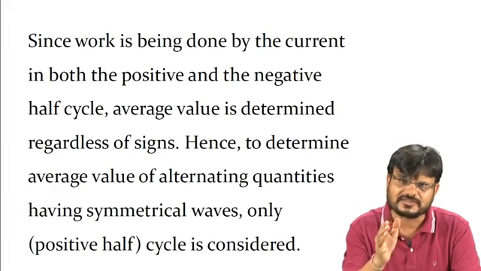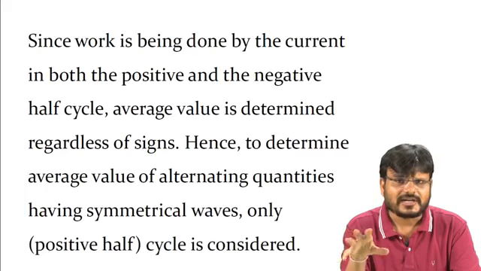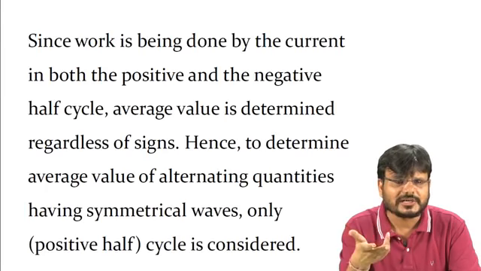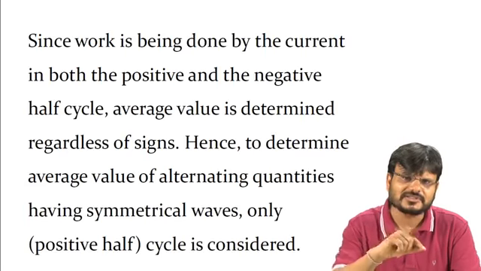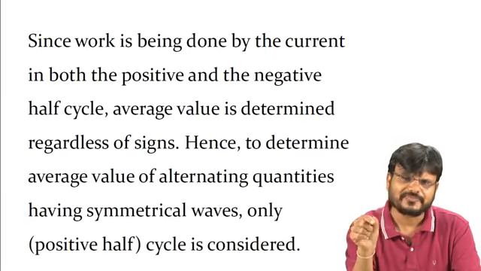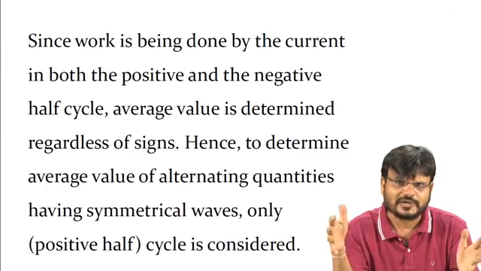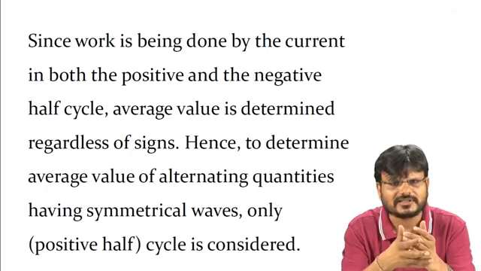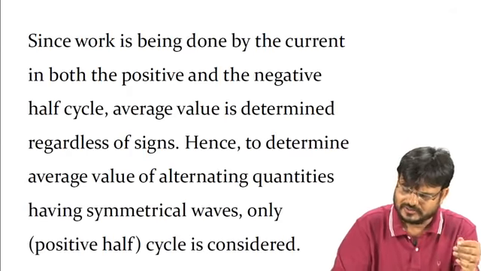If the wave is the same, that means the pattern of the positive side and negative side is the same, and if you want to calculate the average value, you consider only the positive side, that is, from 0 to pi. So you take the particular instants from 0 to 2 pi, add all these values and divide by the number of instants, then you will get the average value of that particular quantity.